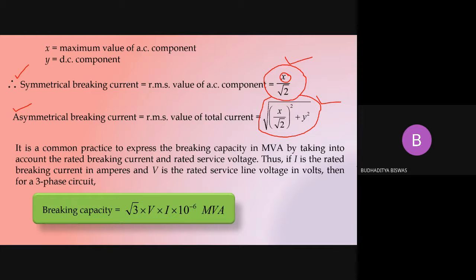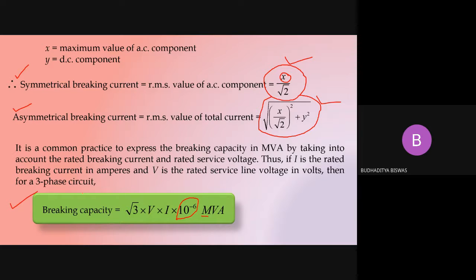So thus, if I is the rated breaking current in amperes and V is the rated service line voltage in volts, then for the three-phase circuit breaker, the breaking capacity is root 3 VI into 10 to the power minus 6 MVA. This 10 to the power minus 6 is coming just to convert VA to megavolt ampere, because here we take the voltage unit as volt and current unit as ampere. That's why we need to divide it by 10 to the power 6 to make it MVA. So that's why the 10 to the power minus 6 is there.